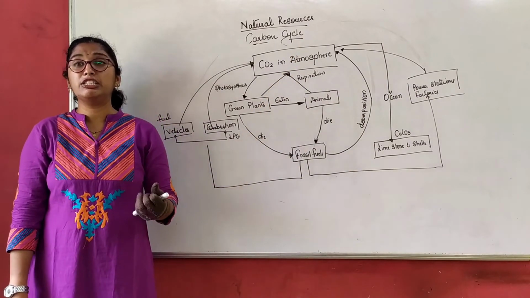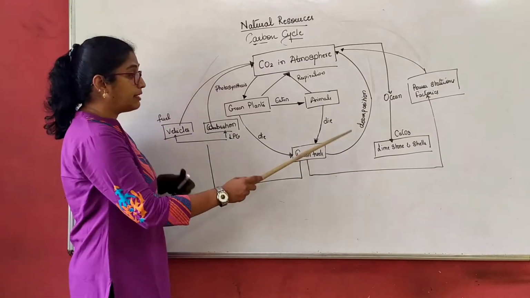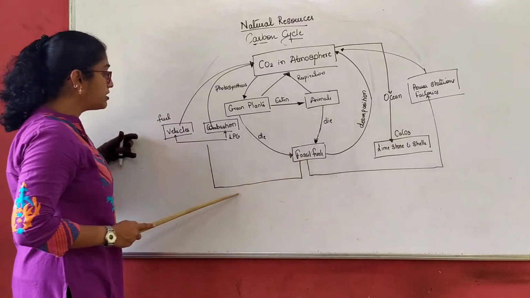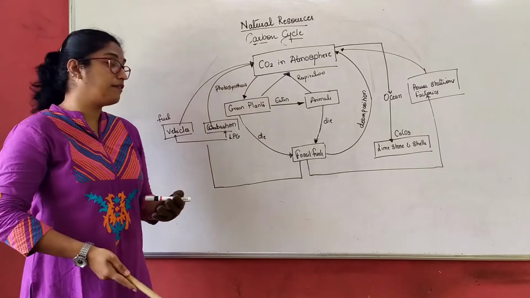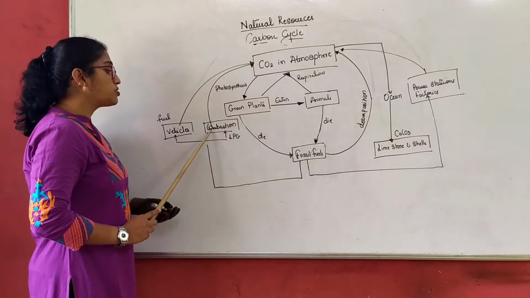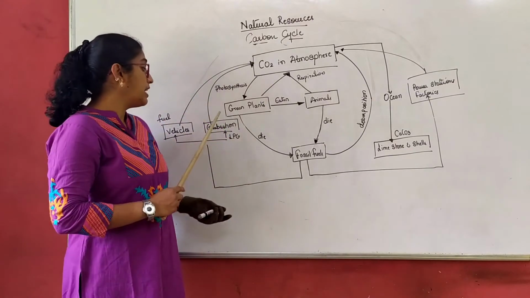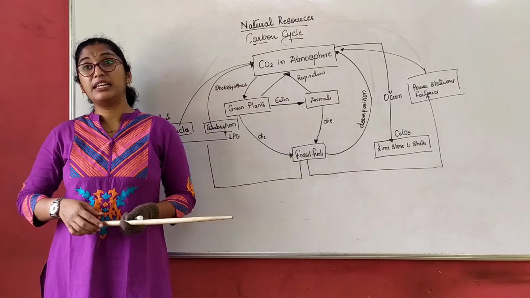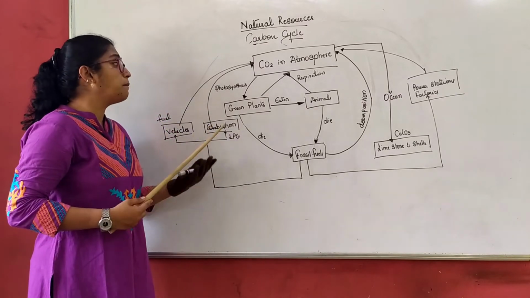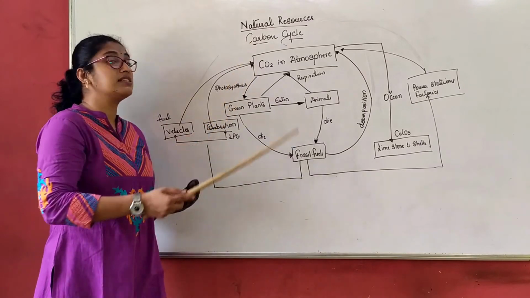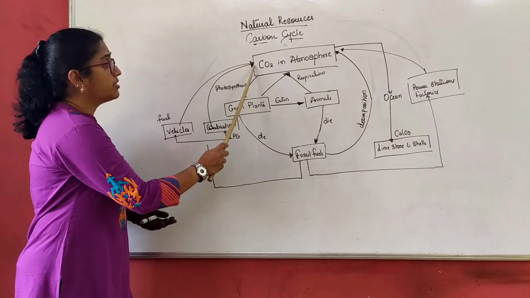The main constituent of fossil fuel is carbon. Then fossil fuels are also used in vehicles as fuel, petrol, diesel, or whatever you talk about here. They are also used in combustion such as LPG. Now we use LPG at home. Under that we study what is incomplete combustion and what is complete combustion. If it is incomplete combustion, that again releases carbon dioxide into the atmosphere. So this is how it is released.